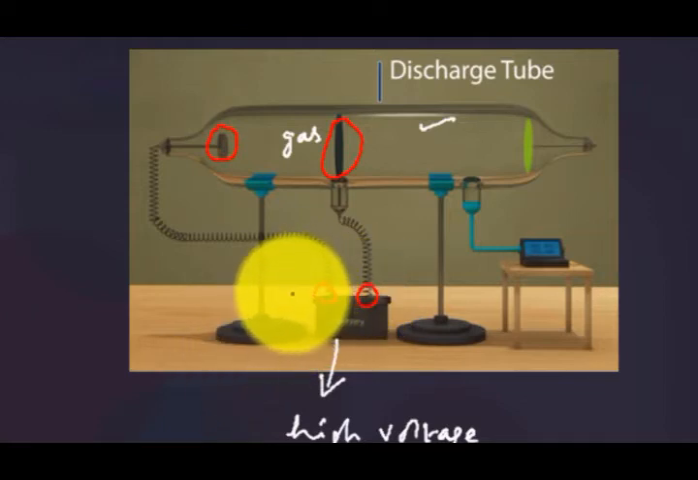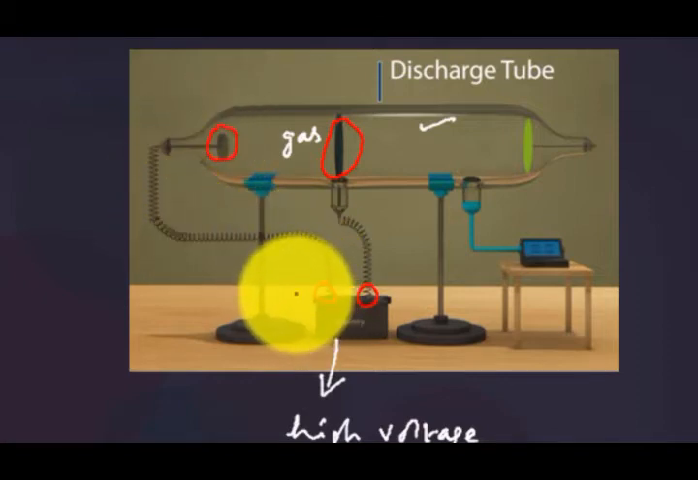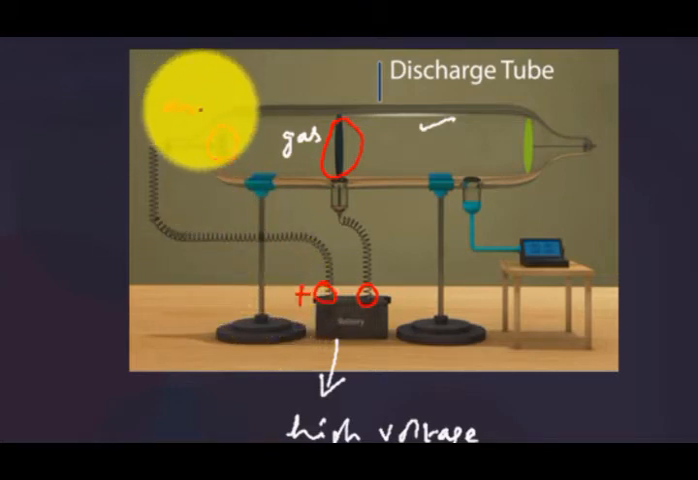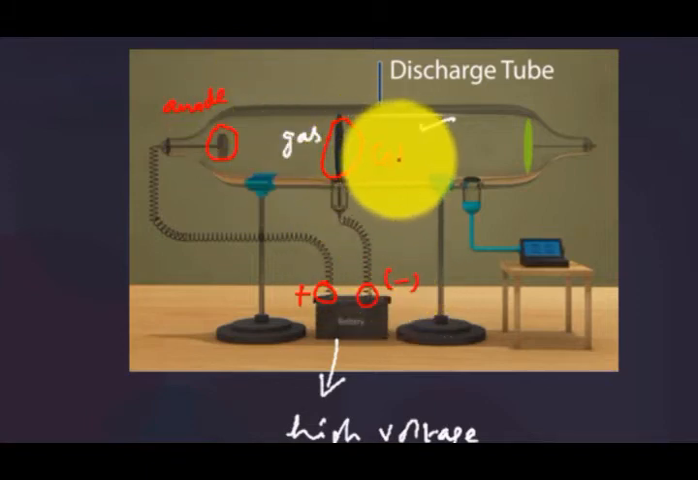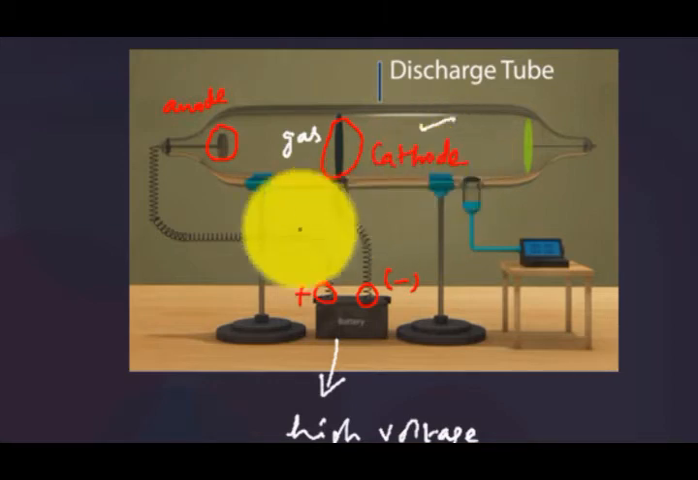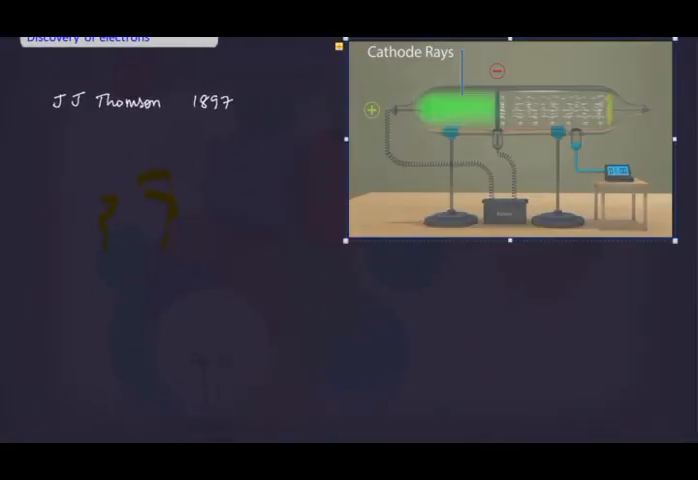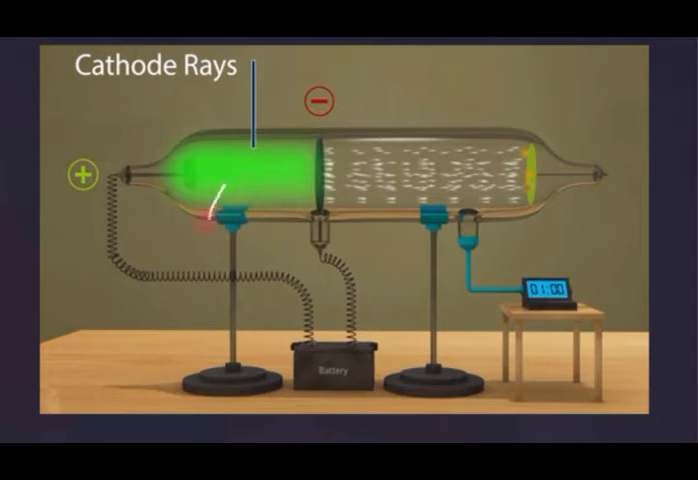The electrodes are conducting rods which can conduct electricity. The electrode which is connected to the positive terminal of the battery is called the anode, and the other electrode, which is connected to the negative terminal, is called the cathode. With this setup, Thomson started his experiment when he passed electricity at high voltage through a gas at very low pressure taken in a discharge tube. He could see streams of minute particles given out by the cathode, that is, the negative electrode which is connected to the negative end of the battery.